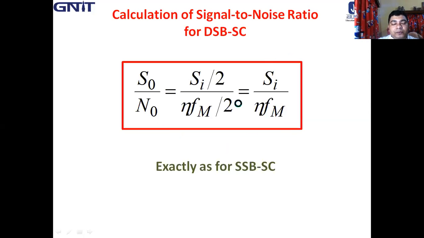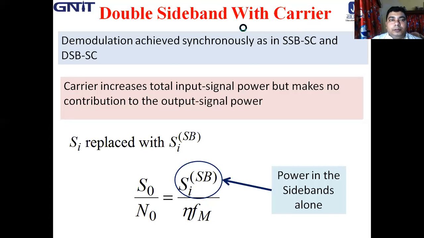Now let us move to the calculations of the output SNR for DSB-FC, that means double sideband full carrier, which is basically amplitude modulation. So let us start the noise performance of double sideband with carrier.